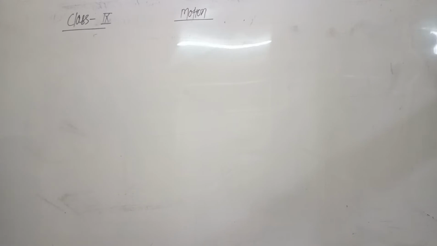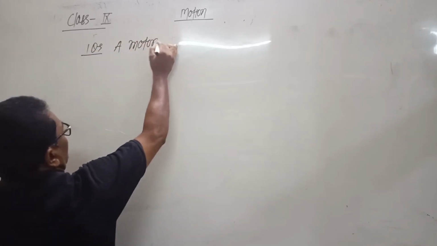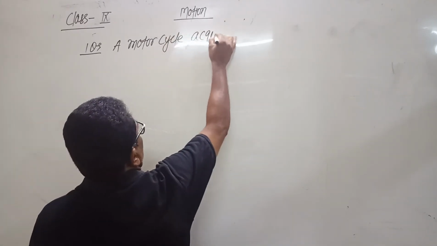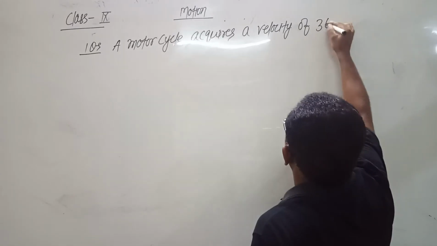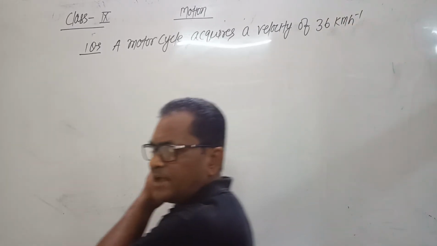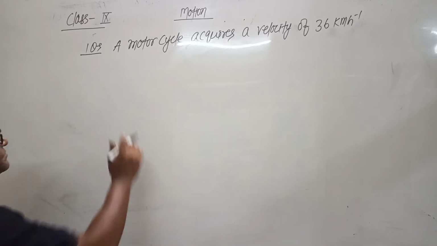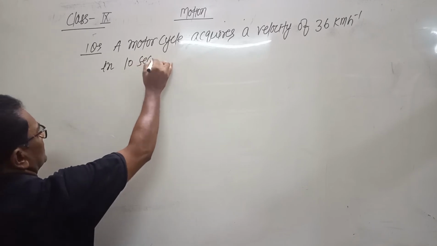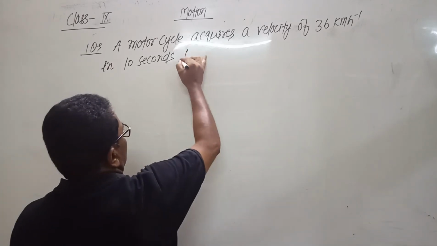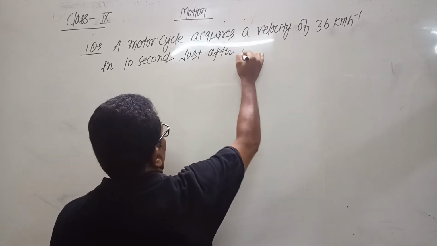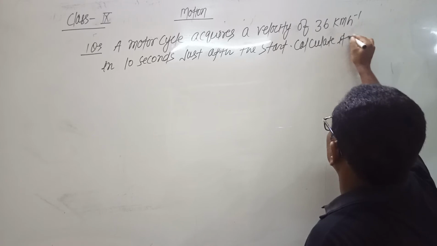A motorcycle acquires a velocity of 36 km per hour in 10 seconds, just after the start. Then calculate its acceleration.